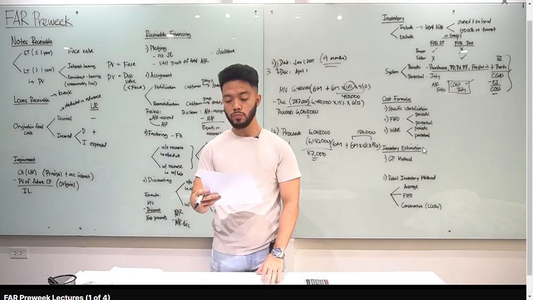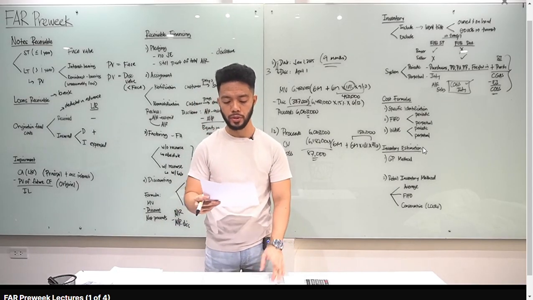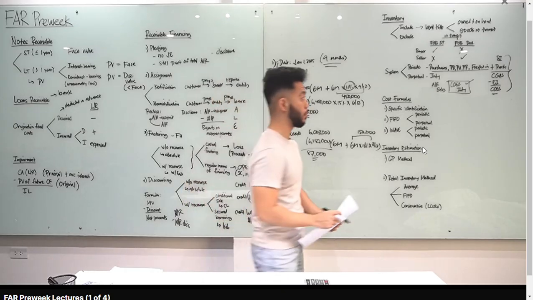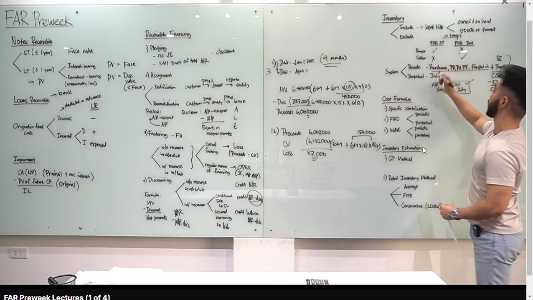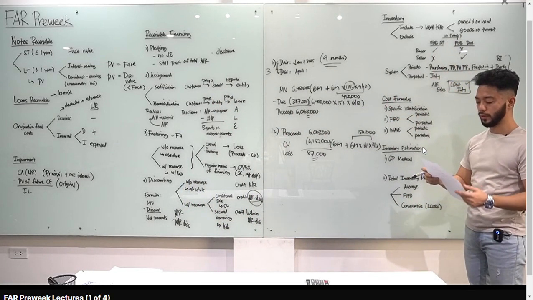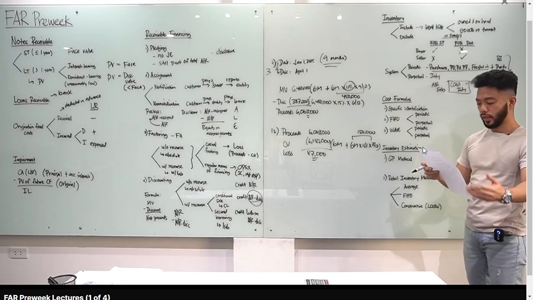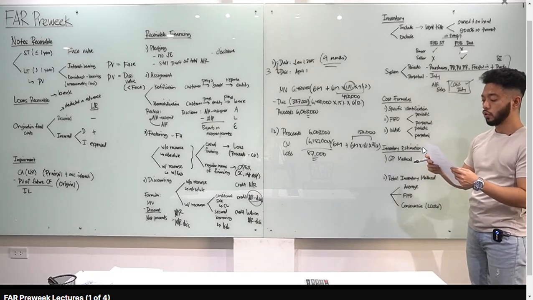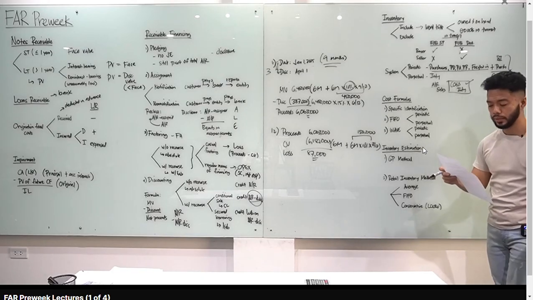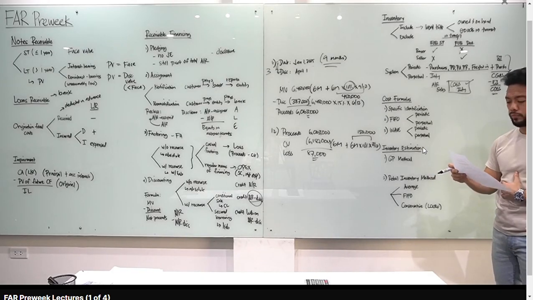Number 2, which of the following should be included in inventory at the end of reporting period? A, goods in transit, which purchase FOB shipping point. Sabi ko kanina, kapag FOB shipping point in transit, kay buyer yan, yes, included yan. So, A na yung sagot natin. Tingnan natin ibang choices. B, goods in transit, receive, or which were purchased, FOB destination, hindi. So, kapag na-receive na natin, sa atin na yung goods. Pag in transit, hindi pa.